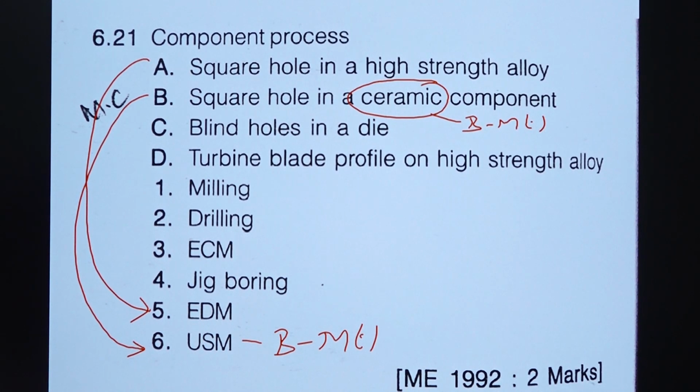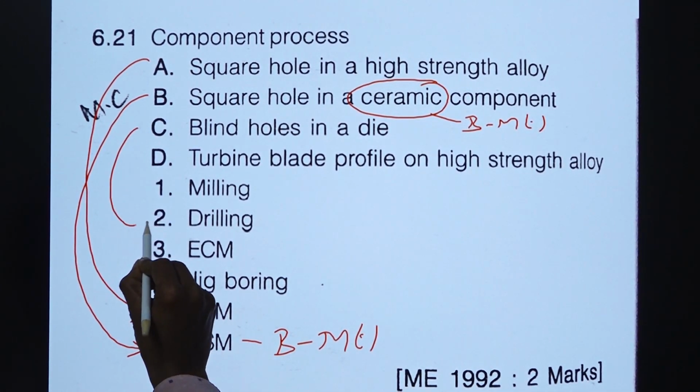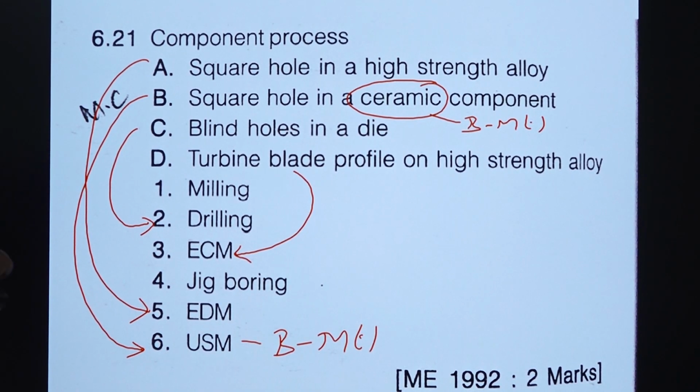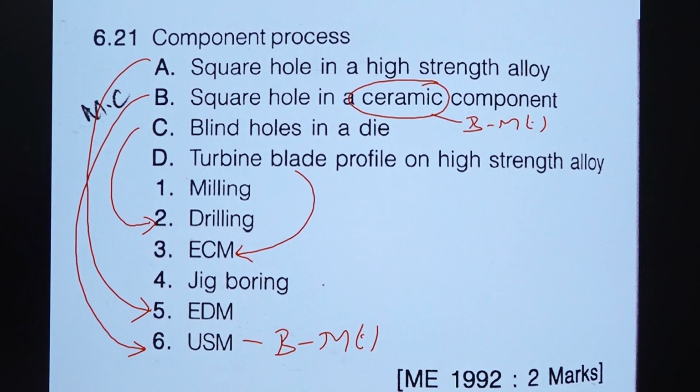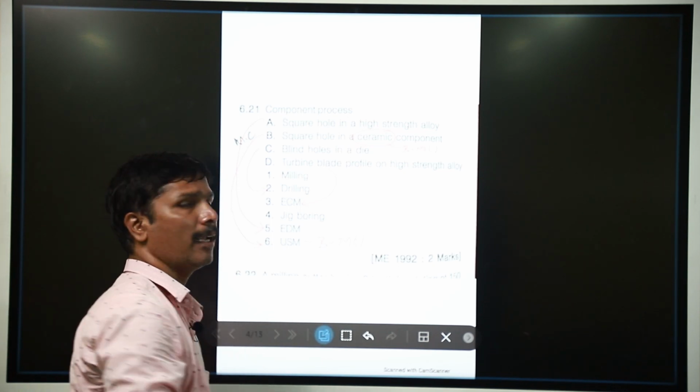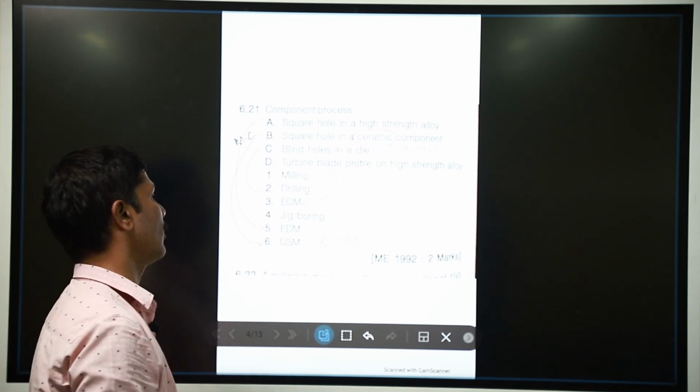Blind holes in a die are made by drilling, a hole making process. A turbine blade profile can be machined by electrochemical machining, which handles the complexity of the profile. These are the different things you should remember.